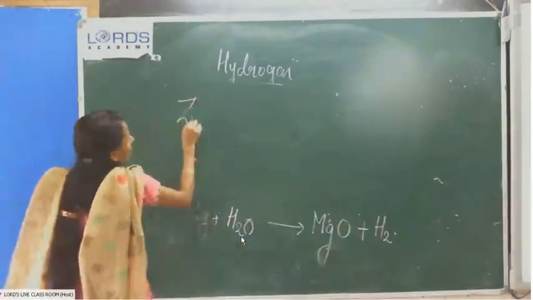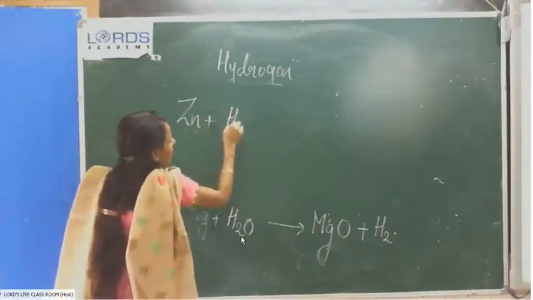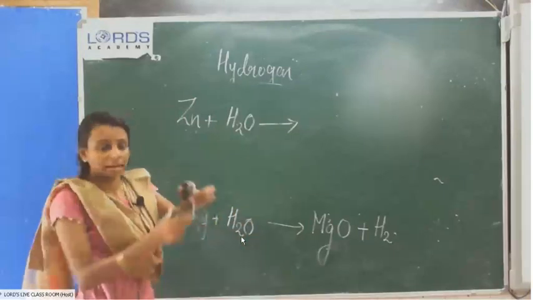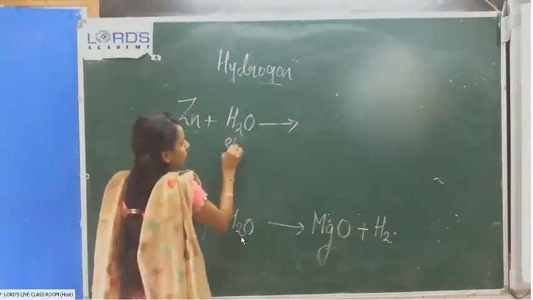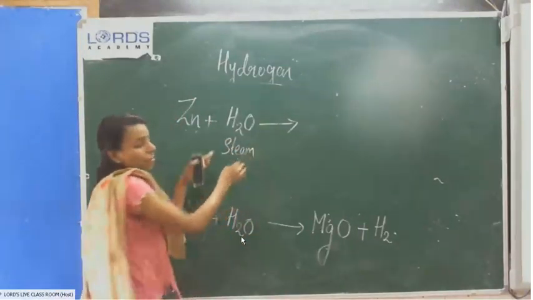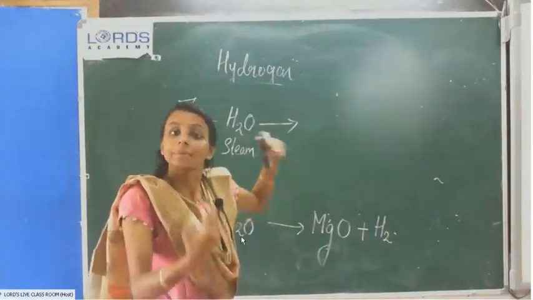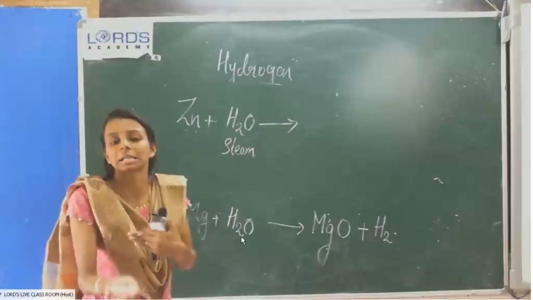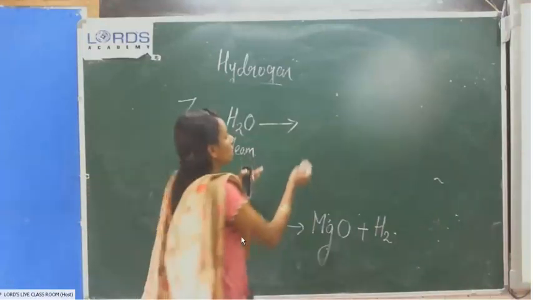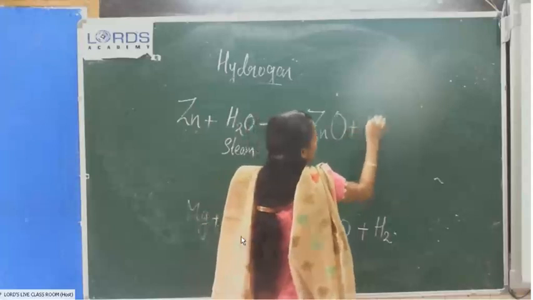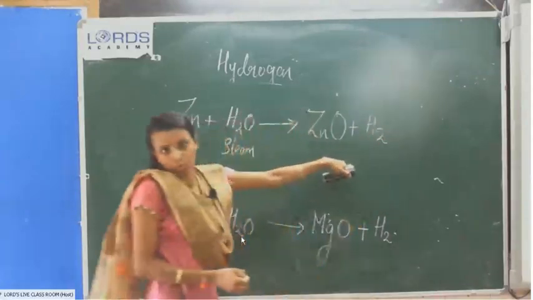If zinc reacts with steam, it will produce zinc oxide, ZnO, plus H2.